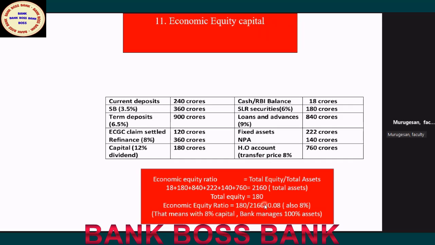I think it is 12.5 times. In percentage terms, the capital constitutes 8% of the total assets. This is called the economic equity ratio or economic equity capital. Just keep it in mind. Normally it is given, but anyhow, don't take a chance. You understand the formula. Agreed, friends?